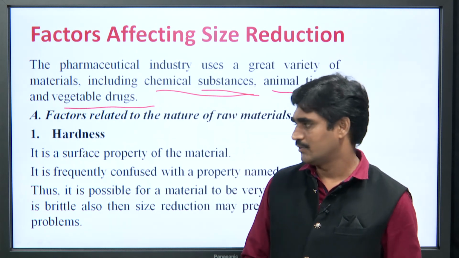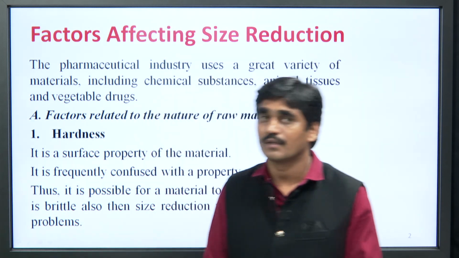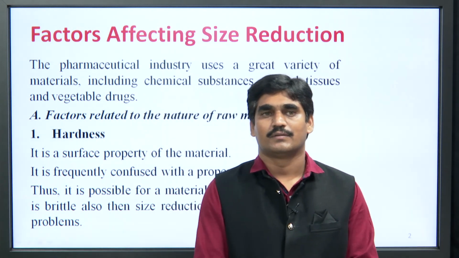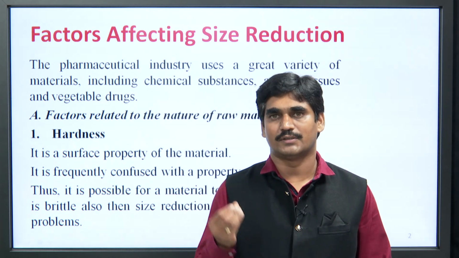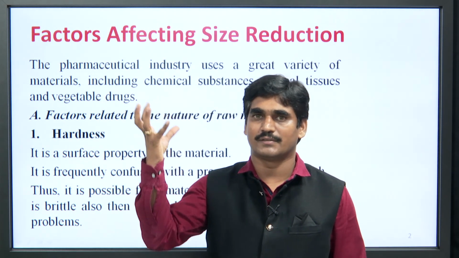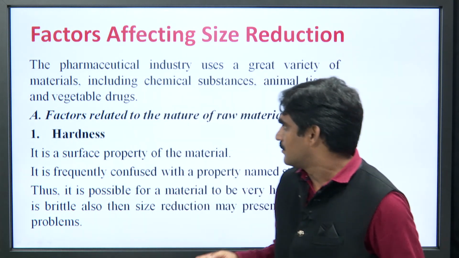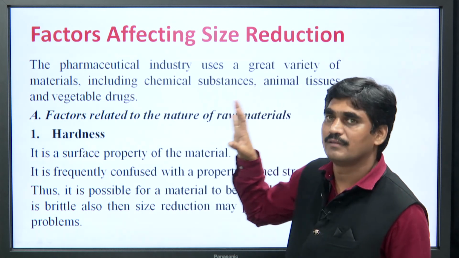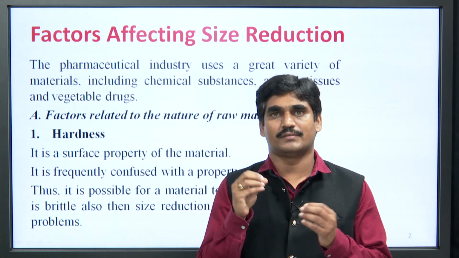These things are used in pharmaceutical industries, for which we have to apply the mechanism of size reduction to reduce the size of the particles from larger size to smaller size. So, for this let us have a look on the different factors which affect the size